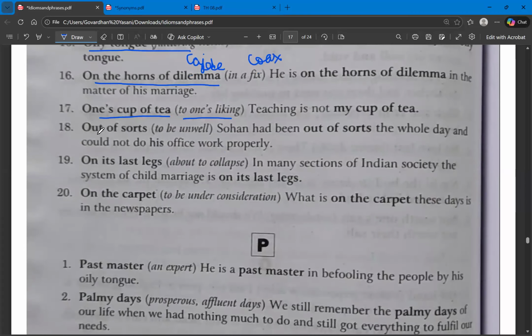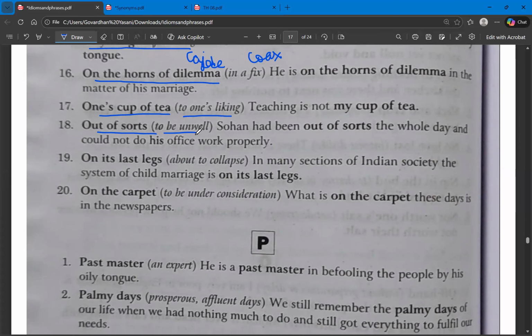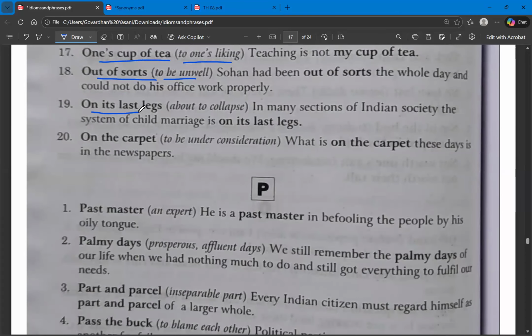The next one, out of sorts. Out of sorts means to be unwell. What does out of sorts mean? To be unwell.